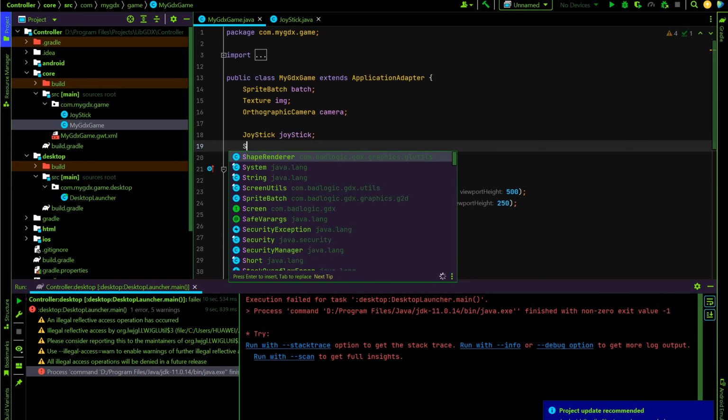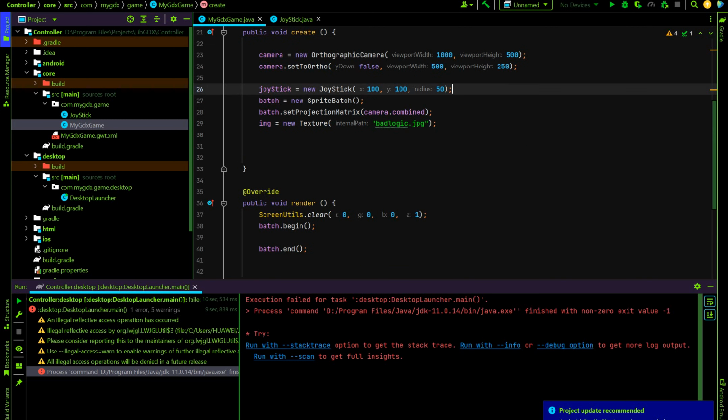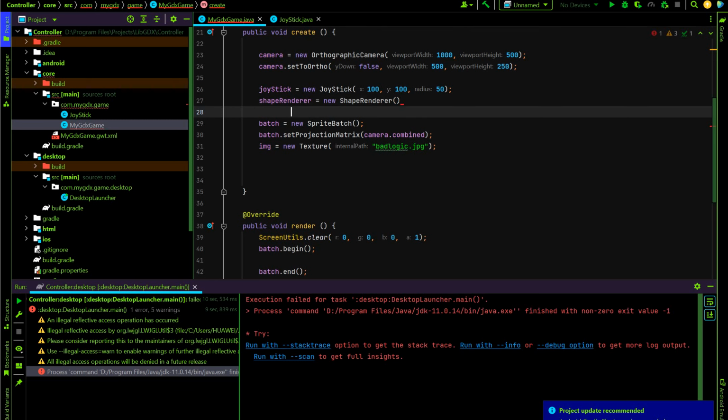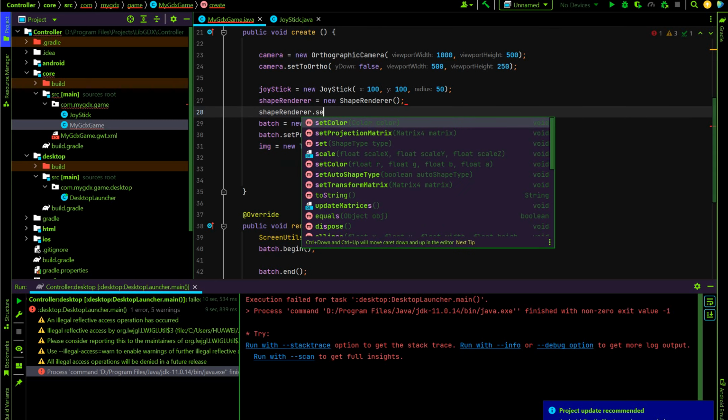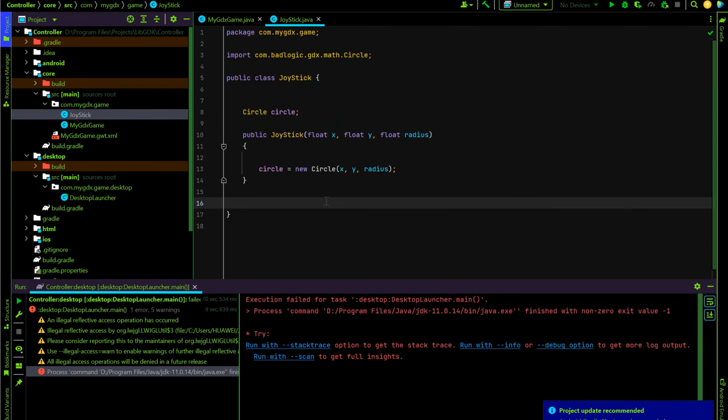As I said, I will use shape renderer. I won't use an image, but you can. After this project, maybe you can have an idea. Anyways, shapeRenderer equals new ShapeRenderer, and set the projection matrix to the camera combined. No, I think so. Let's continue.